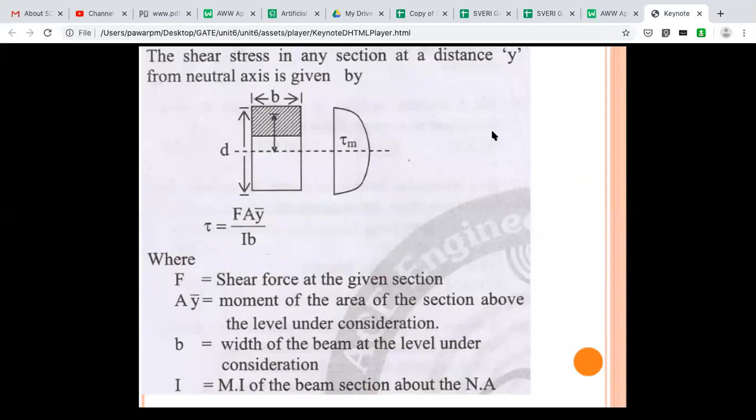So you should recall that when there is a beam, let us take a simply supported beam with a load W at L by 2, there will be two diagrams.